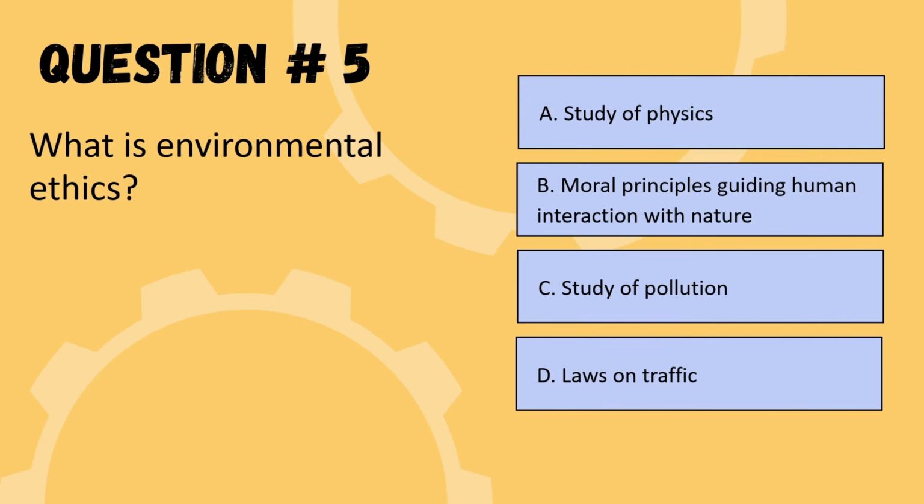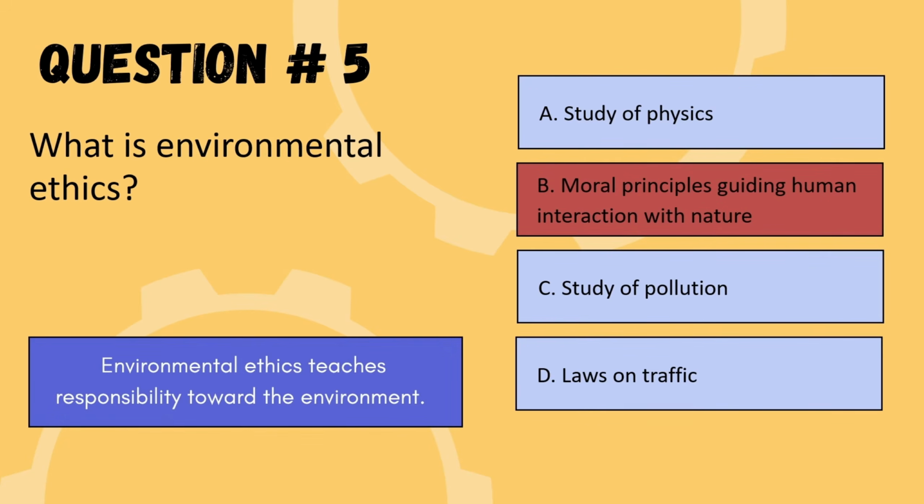Next question is, what is environmental ethics? So the options are study of physics, moral principle guiding human interaction with nature, or study of pollution, or law on traffic. So the correct option is option B, moral principles guiding human interaction with nature. So we are moving to the next question.